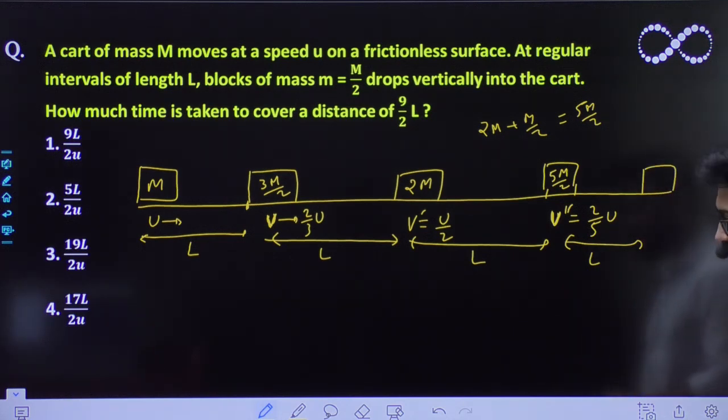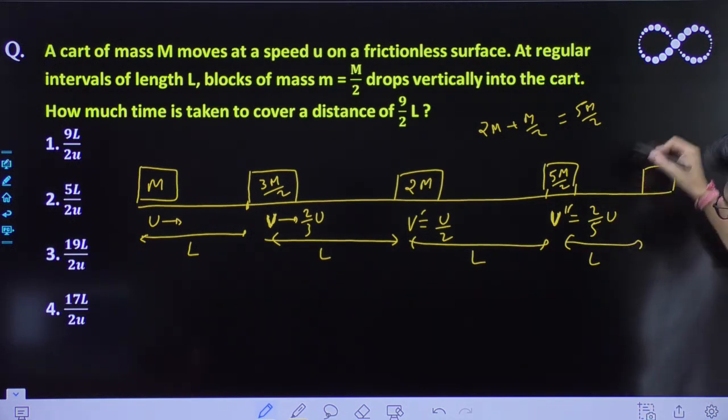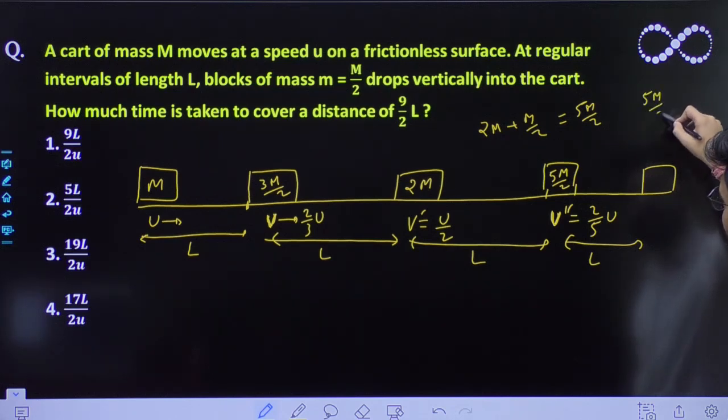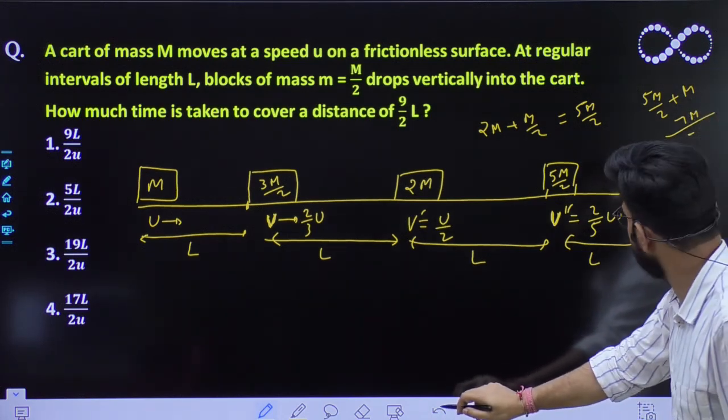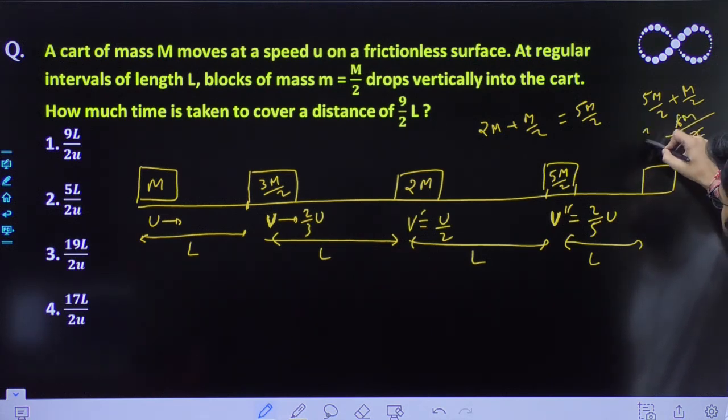After this, again for L/2 distance it will move with the speed, with again m/2 added up. So 5m/2 plus m/2 comes out to be 6m/2, so that means it will become 3m.